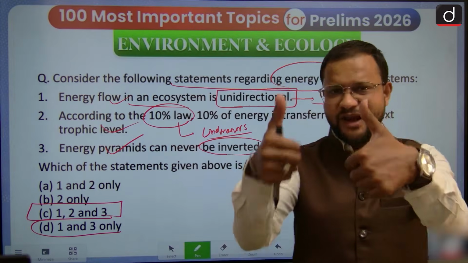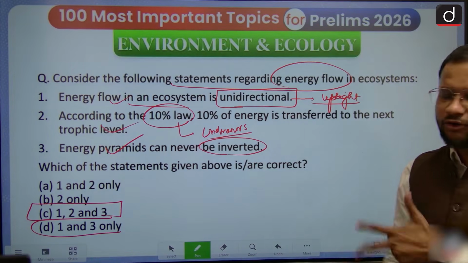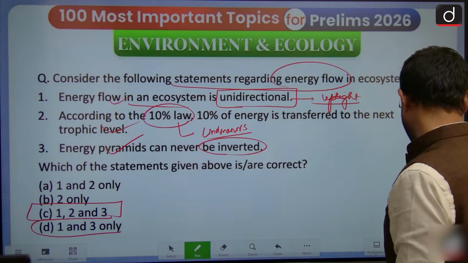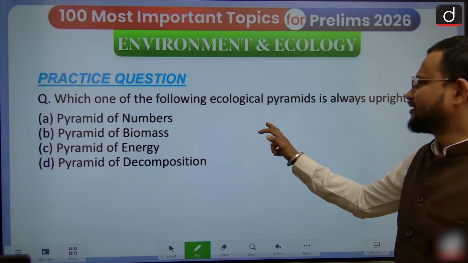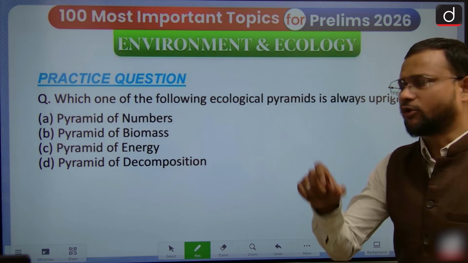So Lindemann's energy transfer and the types of ecological pyramid, you must be pretty much aware about. Now here is a practice question on this. You will answer this in the comment box.